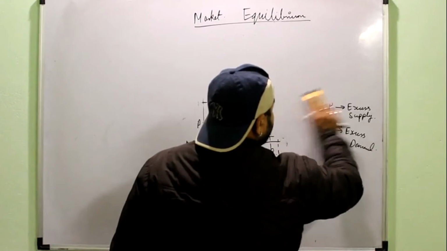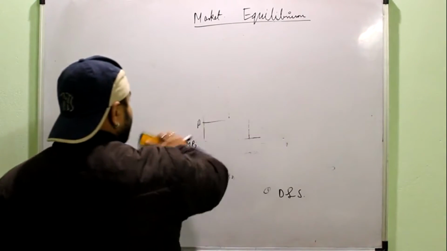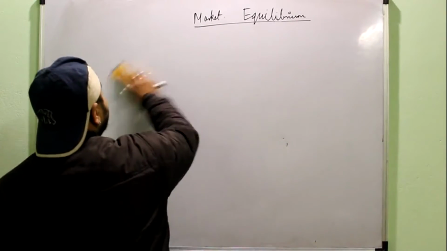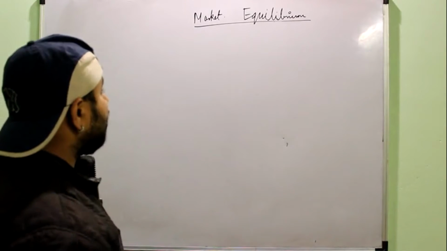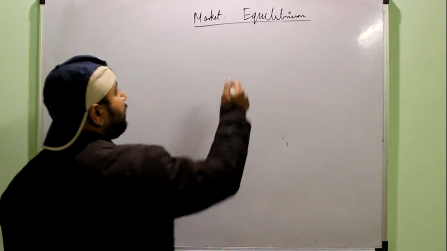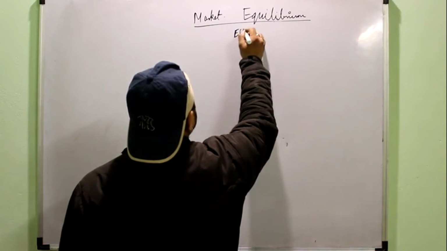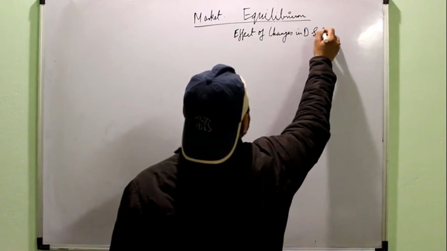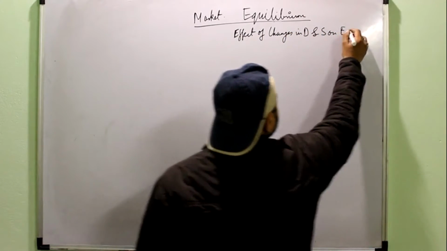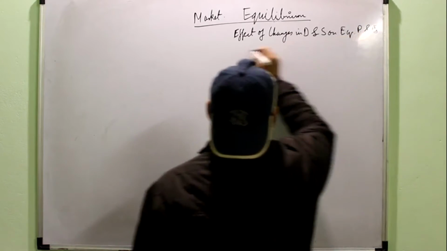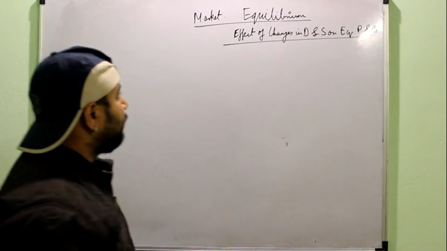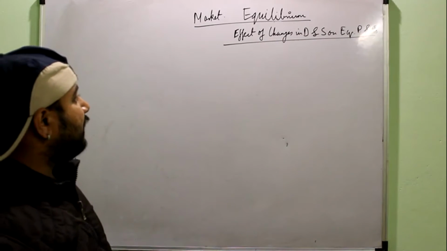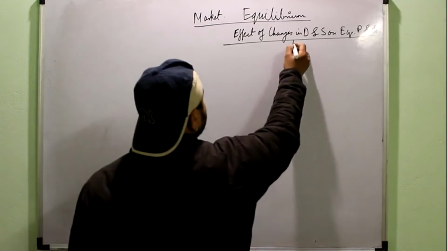Now we will move on to the next part of the chapter, which studies how the equilibrium price and equilibrium quantity are affected by the changes in demand and supply. Okay, so the effect of the changes in equilibrium price and quantity when the demand and supply are changing. We can divide it into three categories.